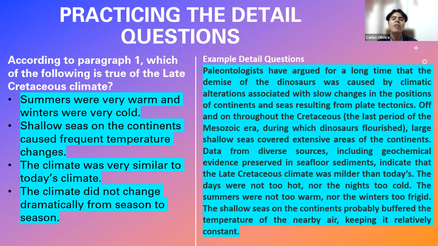The second one, shallow seas on the continents cause frequent temperature changes, right? This is also supremely wrong. Why? Because what it says is actually the contrary, that the temperature affected the sea, right? Because it says here the shallow seas on the continents probably buffered the temperature. They imitated the temperature of the air. So it's the contrary. And the same for the third one.